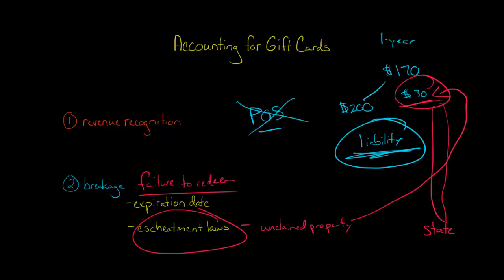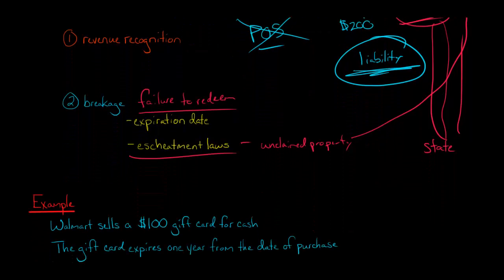Are there escheatment laws? So if there are no escheatment laws, then the company just says, okay, well, I guess they never spent the $30. Hey, great. But if there are escheatment laws, that money can go to the state government. So you see that this can get a little complicated. So let's go through an example.